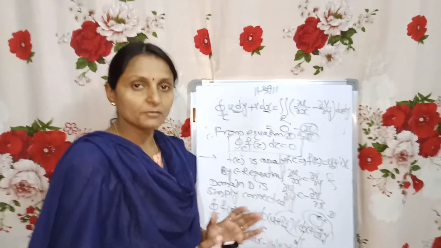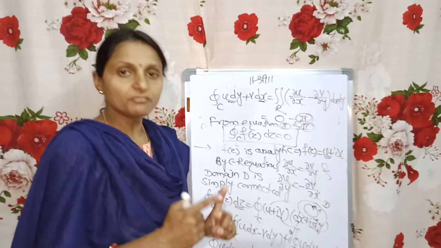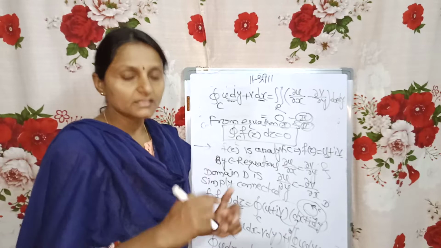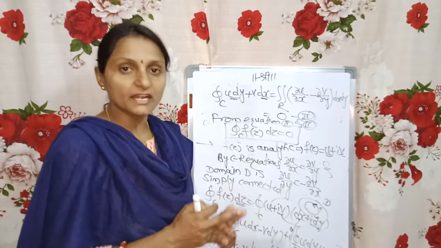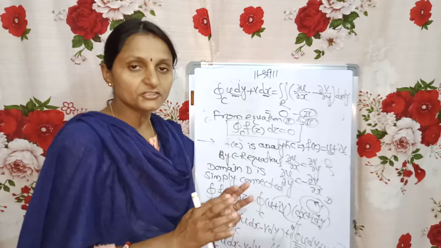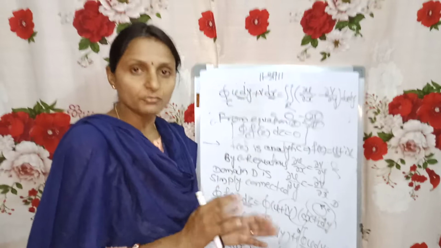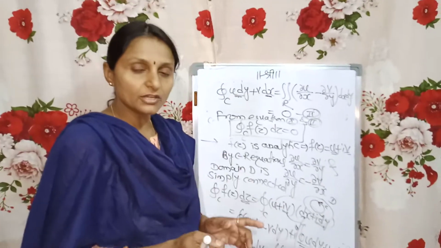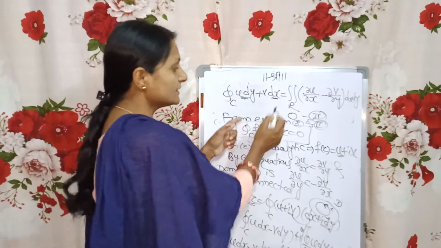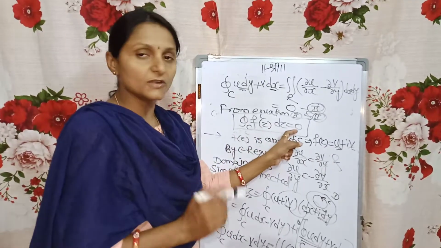So observe again the important things within Cauchy's theorem. First important thing, your function should be analytic. The derivative of the function should be continuous. The domain over which you are finding the integral should be simply connected. Simply connected means a singularity point should not be there. Then only we will say that the integral over closed curve C of f of z dz is equal to 0.